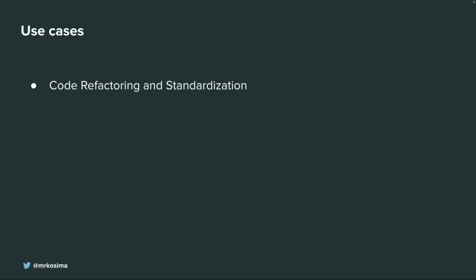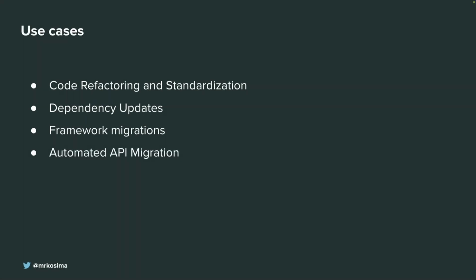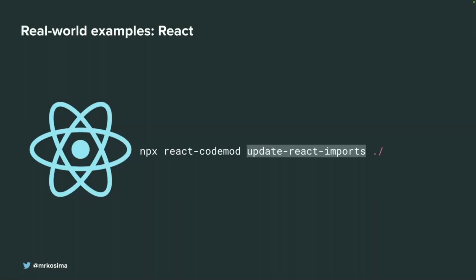Use cases, how Codemods can be used. We can think of code refactoring, standardization, dependency updates, framework migrations, automated API migrations. You can tell more because Codemod is just a tool, and you can think of any other ideas you can apply it to. Let's look at some real examples. For instance, React provides this React Codemod package, which allows you to run some updates within your code base.